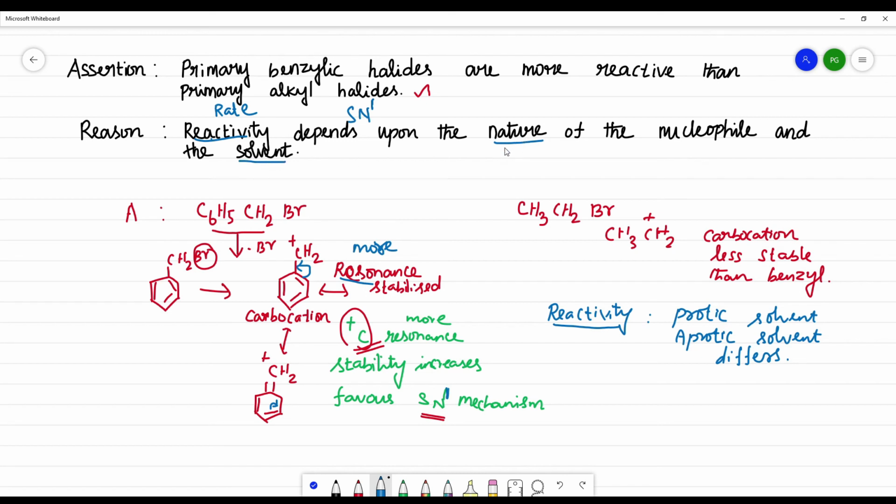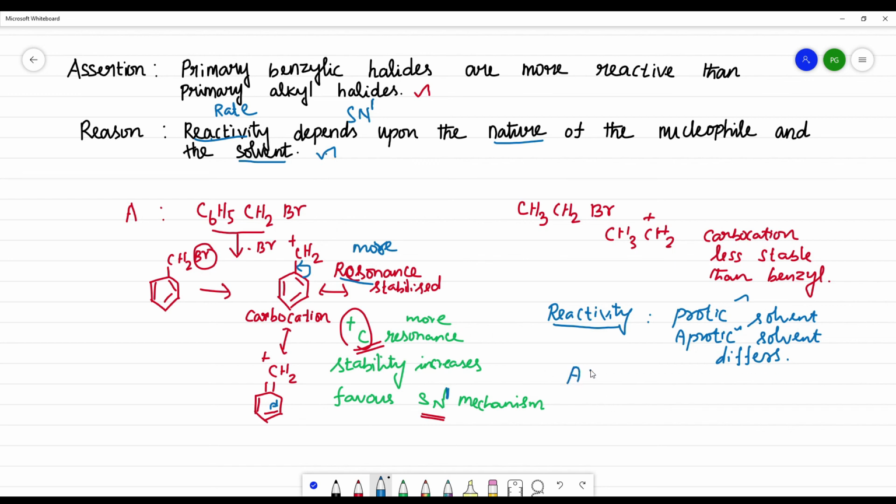The product differs if the nucleophile and the solvent differ. For example, with a protic solvent you get a different product than with an aprotic solvent. So the reason is also correct.